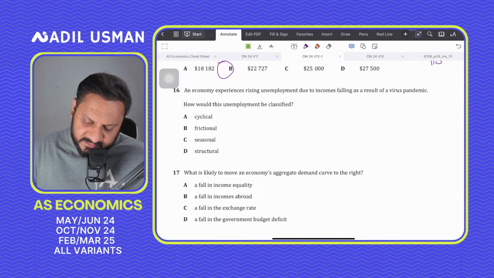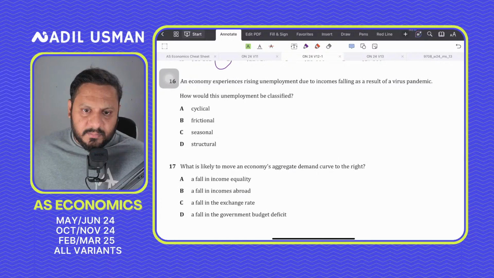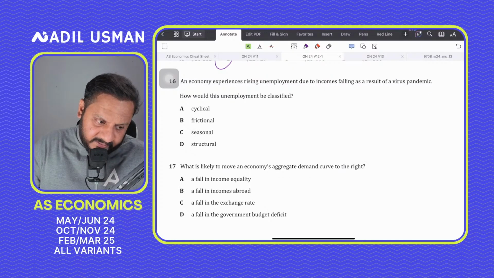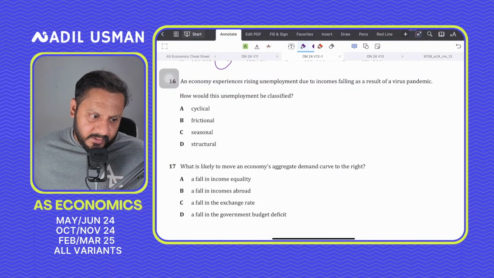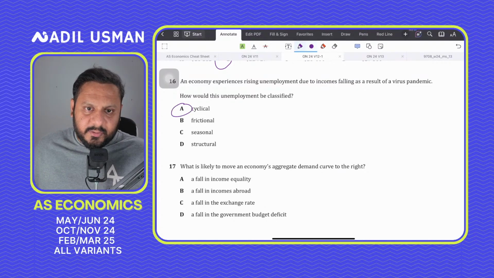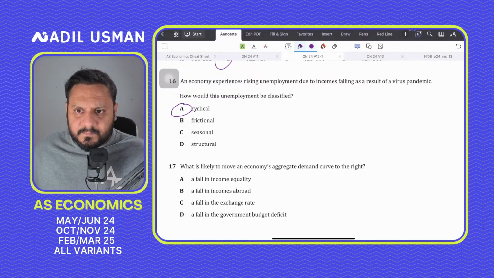Question 16 should be A for alpha, because it's simply cyclical unemployment. That is basically due to a lack of AD in the economy, where workers are made unemployed in a recession. ये हो गया. ठीक है?